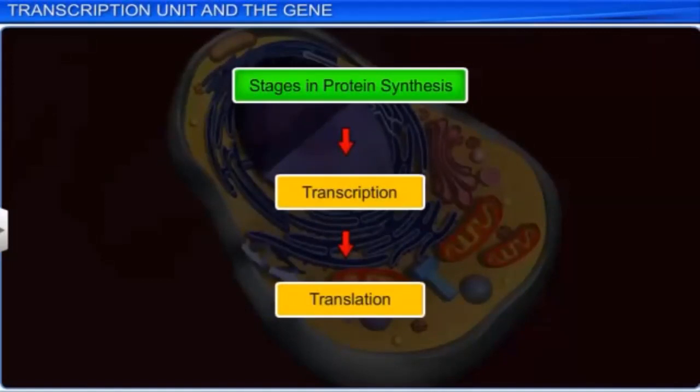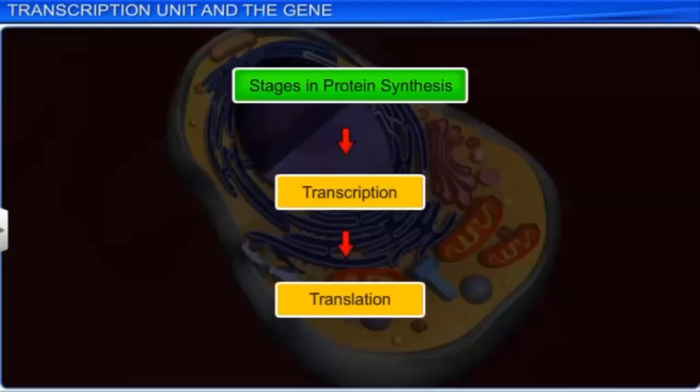After the messenger RNA is formed, it moves out of the nucleus into the cytoplasm, and there the translation happens. Translation is the process in which the messenger RNA is decoded and forms, or synthesizes, protein.